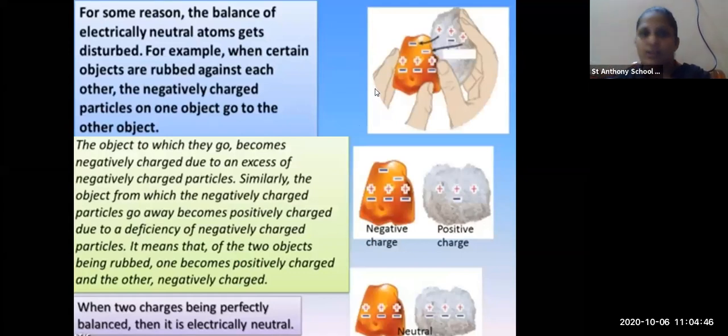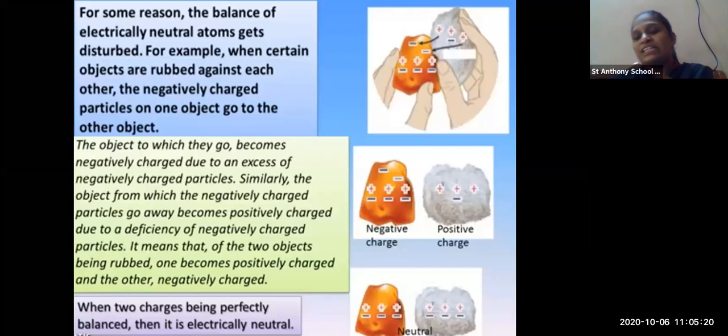Here you have a red stone and a white stone. Here you can see that there are 3 positive protons and 5 electrons in the red stone, whereas in the white stone you have 3 positive charge and 1 negative charge. When they both are rubbed with each other, what will happen? The red stone will attract all the negative charge from the white stone.